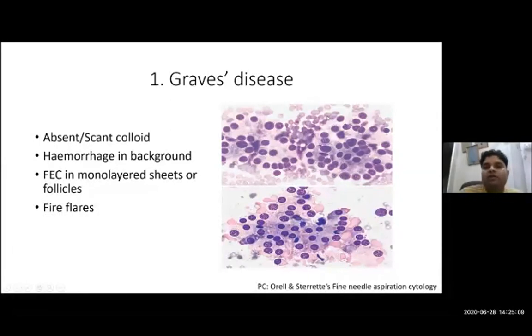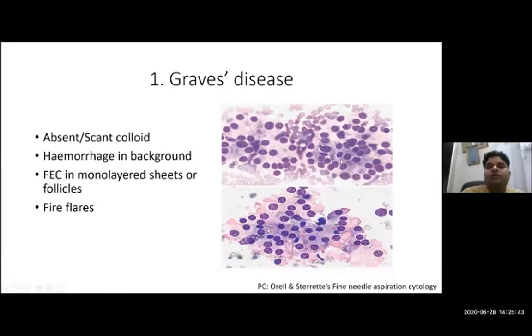Here you are just seeing RBCs in the background, means you will get hemorrhage in the background, and follicular epithelial cells in monolayered sheets or forming small follicles. You can very well see the formation of a small follicle here. So follicular epithelial cells are present in monolayered sheets or very small follicles.